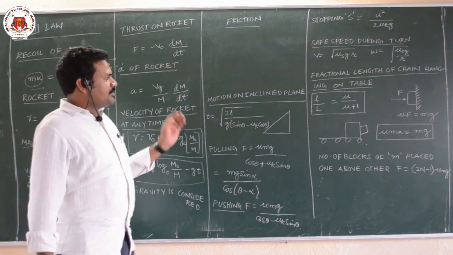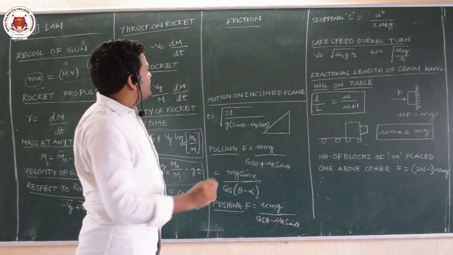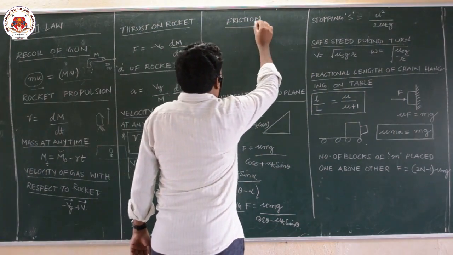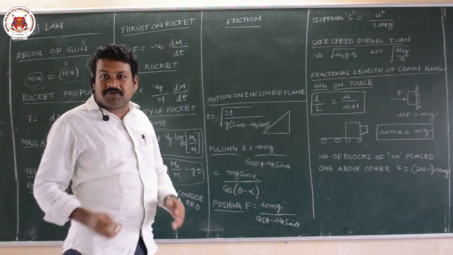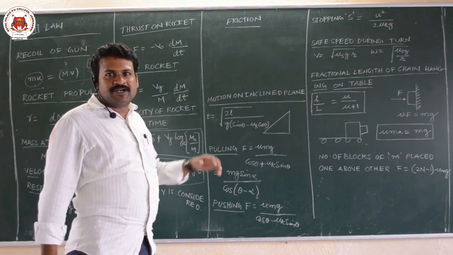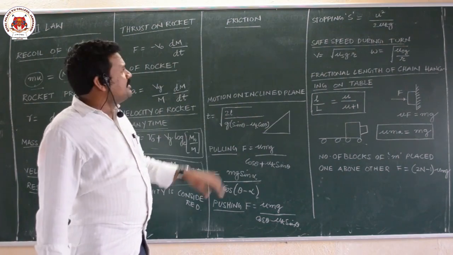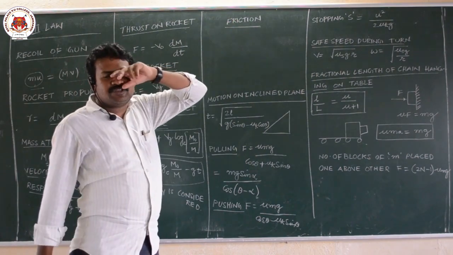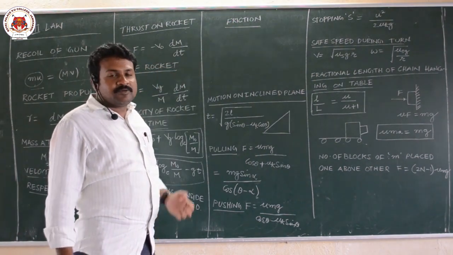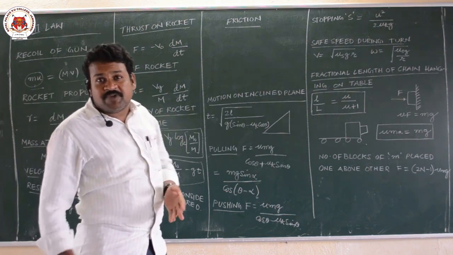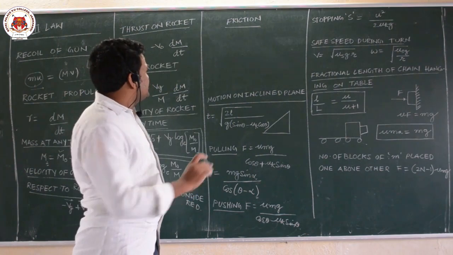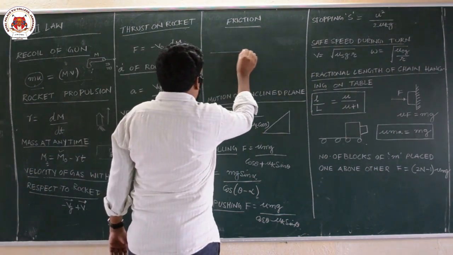Next, coming to the next important topic of Newton's laws: friction. Friction is a necessary evil, it is required, but because of friction there is some loss. Friction is the force which opposes the relative motion between two bodies in contact with each other.